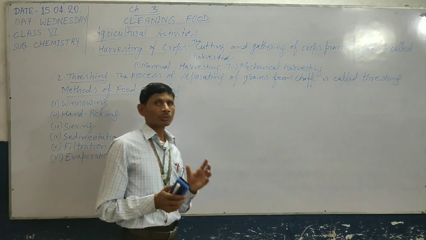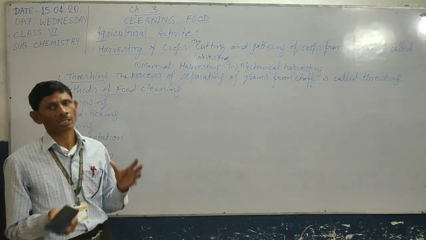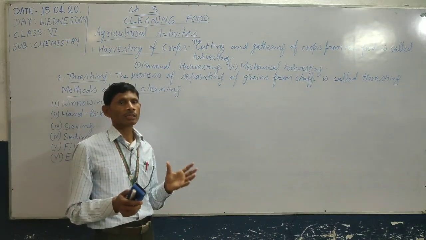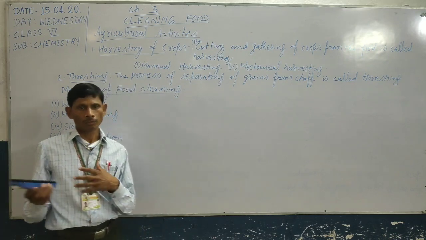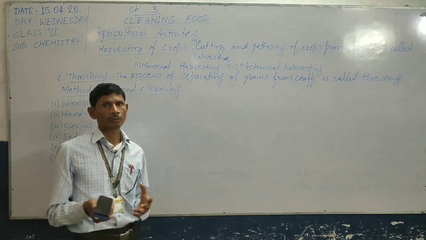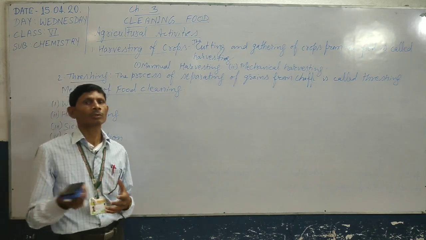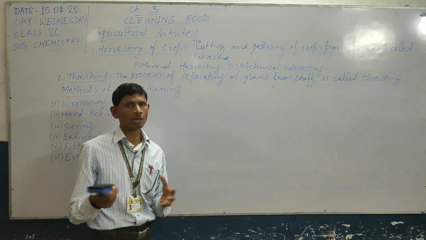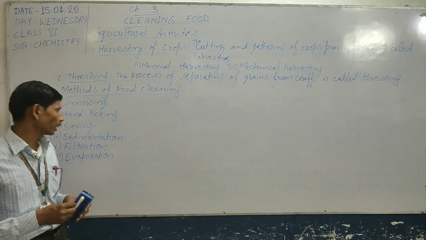Sieving is also used at our homes or construction sites, as we can see that before making chapati, the female sieves the flour of wheat.